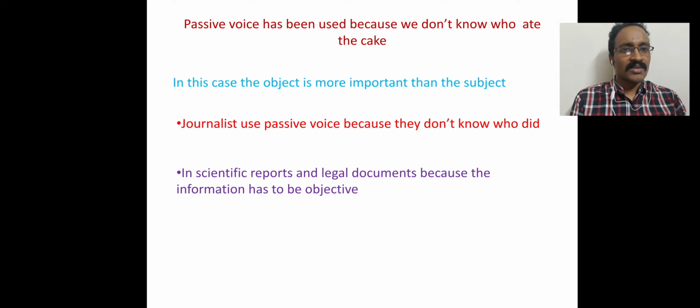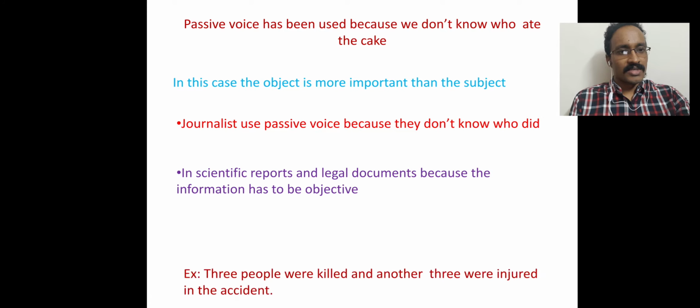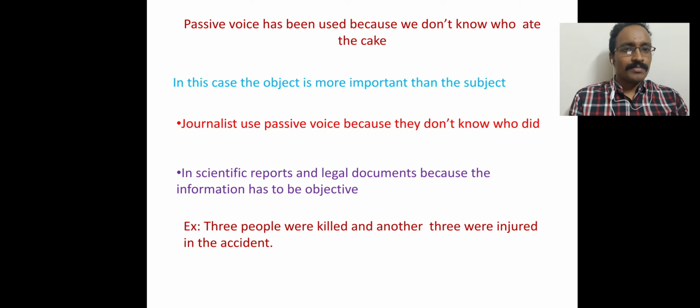And in scientific reports and legal documents, the passive form is used because the information has to be objective. Here you see an example. This is a newspaper report: 3 people were killed and another 3 were injured in the accident.